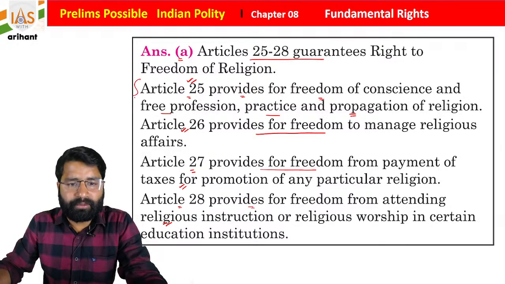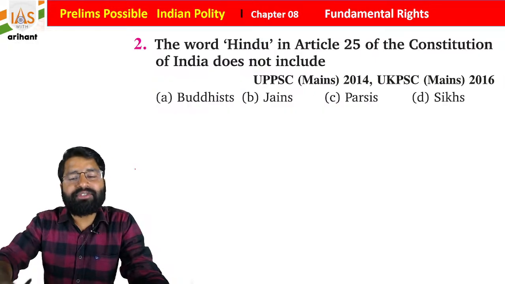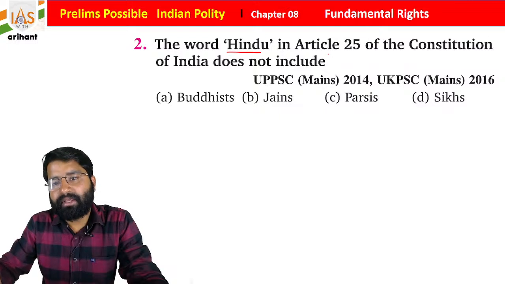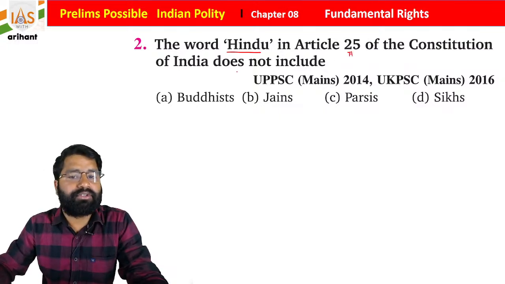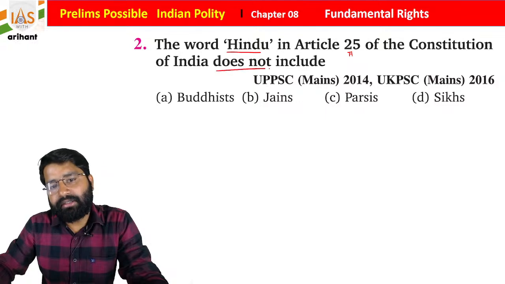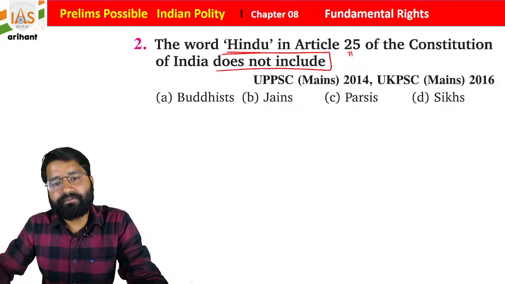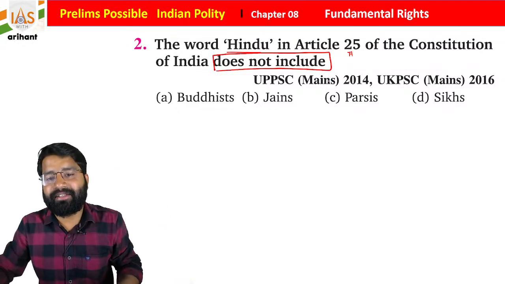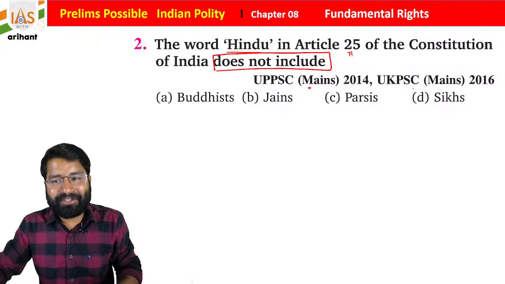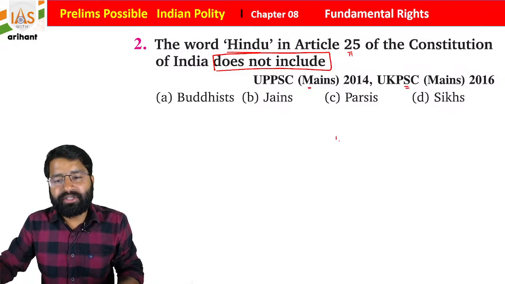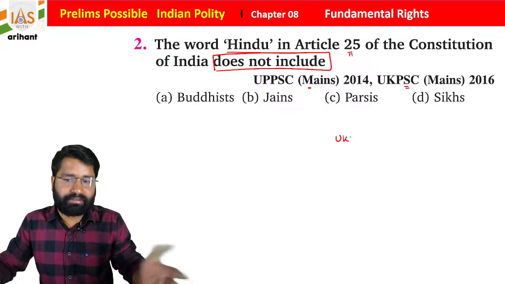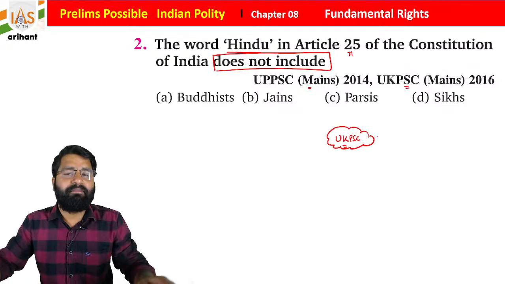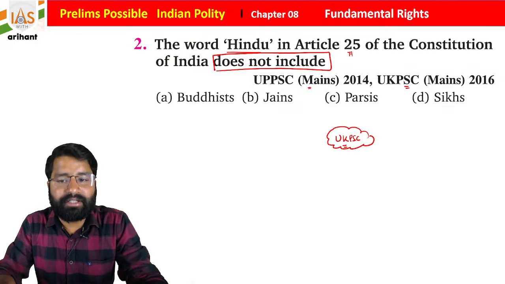We already discussed the same in the mind map, and what you will find, students, is that the questions move around the same. The word Hindu in Article 25 of the Constitution of India does not include what? Which of the following is considered as Hindu and which is not? It was in the UPPSC Mains paper, and Uttarakhand PSC is also there, so you must fill the form before the last date.